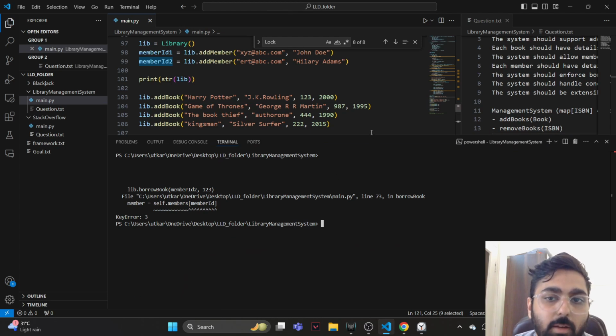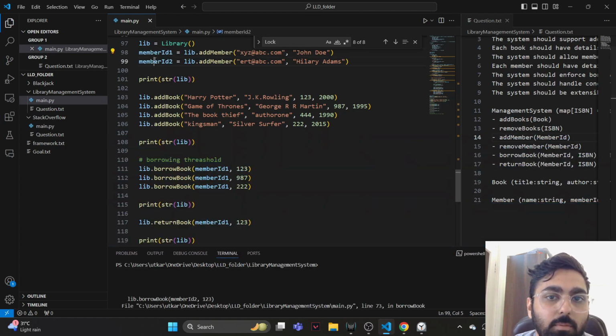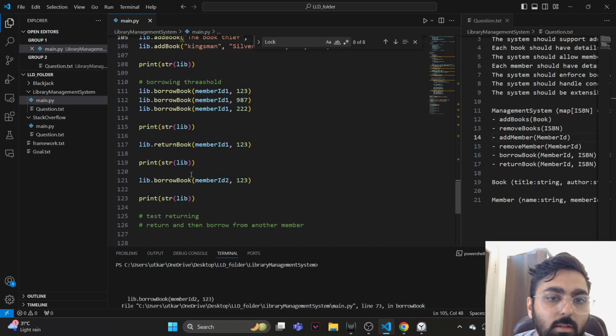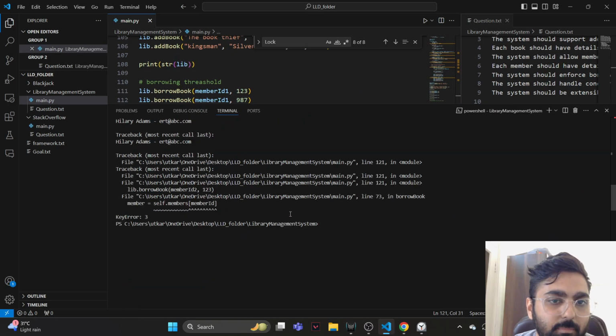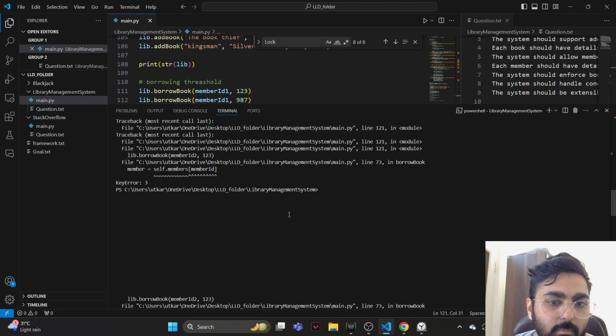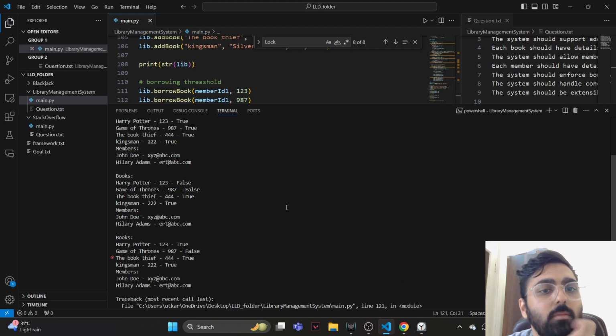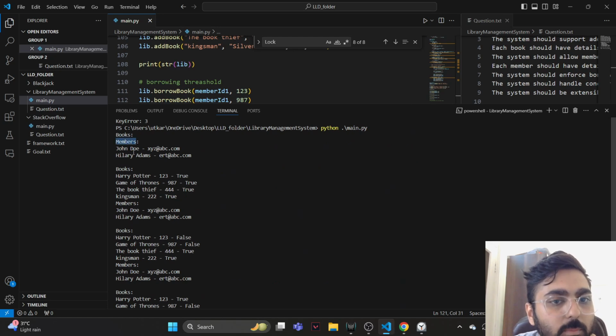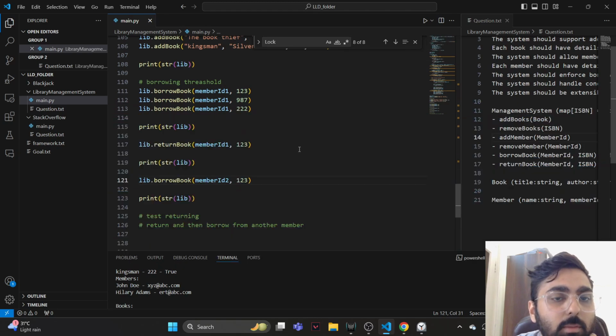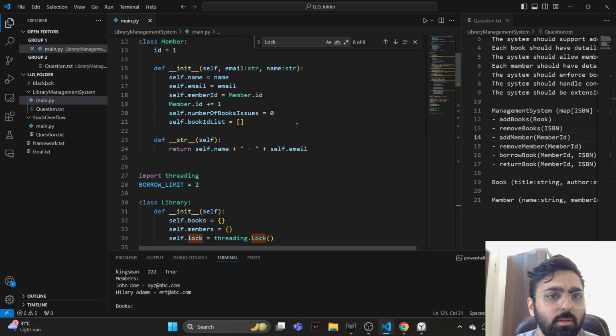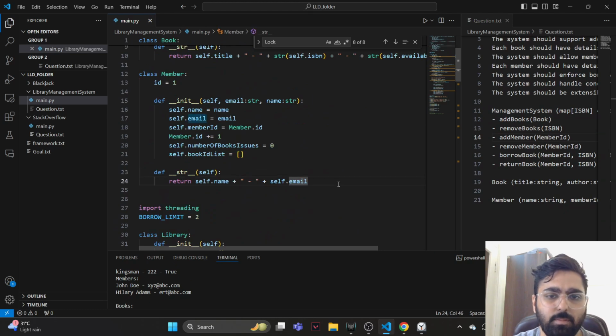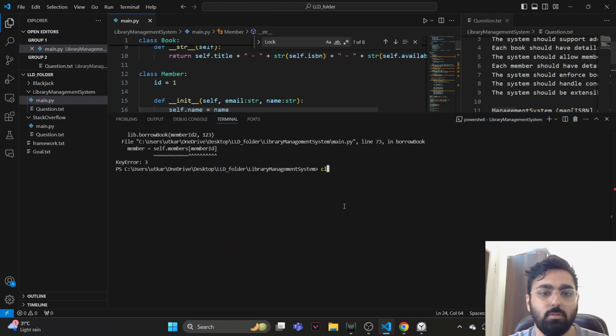It wasn't able to find the member ID. We did add the member, right? So we had that member ID from this, and then when we borrowed the book with that member ID, it didn't work. That's odd. One second. So at this point, when we talk about members, we have these. Maybe in the member we should print the ID as well, to see what's going on. Yeah, let's just add the self dot ID as well. Not sure why it wasn't.